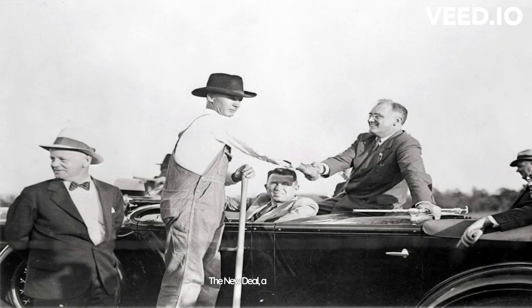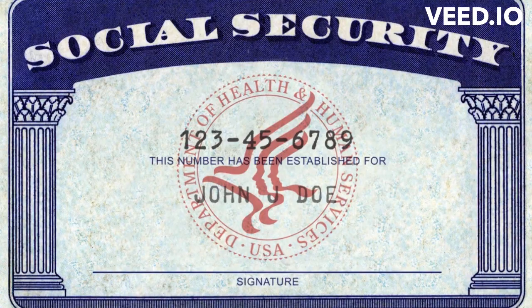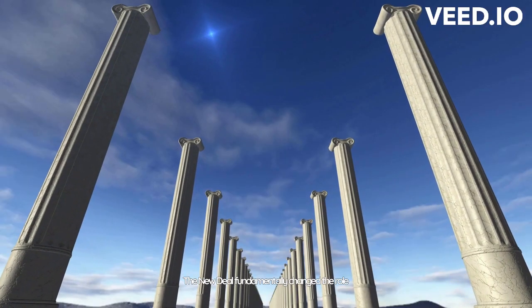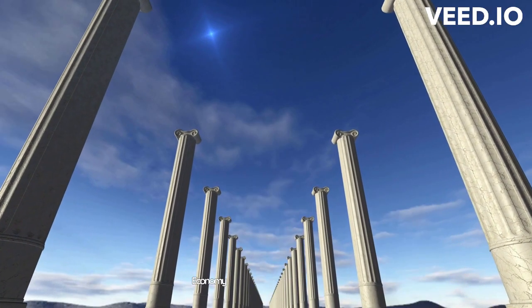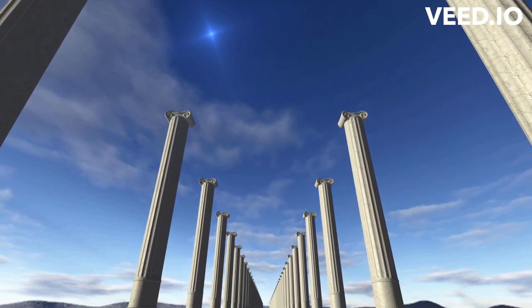The Great Depression led to a massive shift in the political landscape of the U.S. The New Deal, a series of policies and programs initiated by President Franklin D. Roosevelt, aimed to alleviate the suffering caused by the Great Depression. These policies included the creation of jobs, public works programs, and Social Security. The New Deal fundamentally changed the role of the federal government in the U.S. economy and laid the groundwork for the social welfare state that exists today.